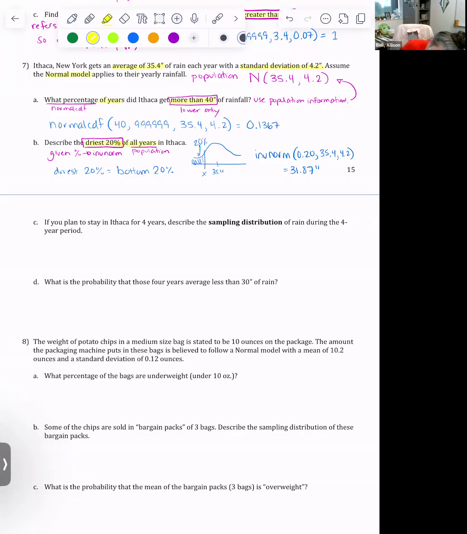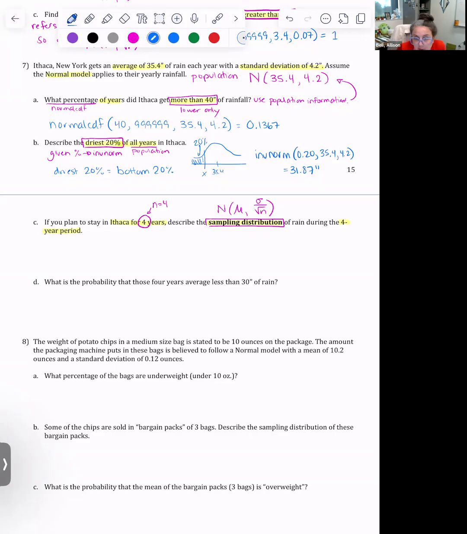It says, if you plan to stay in Ithaca for 4 years, describe the sampling distribution of rain during the 4-year period. Okay, so first, as in the previous example, it's the same mean as this population, but we take the population standard deviation and we divide by the square root of the sample size. So now we need to figure out what is n. And it says here that we're going to stay in Ithaca for 4 years. So this is telling me n is equal to 4.